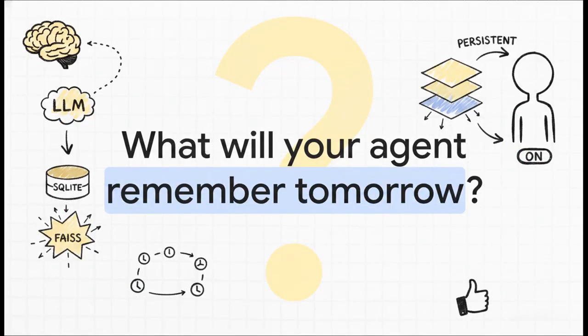So, I'm going to leave you with the ultimate question for anyone building in this space. When your session ends today, what will your agent remember tomorrow? If your answer is nothing, then honestly, you aren't building an autonomous system. You're just building a very fancy stateless wrapper. It's time to step up. By implementing a hierarchical memory stack, combining the active working memory of an LLM with the episodic logs of SQLite and the semantic vector retrieval of FAISS, you can engineer a true persistent AI agent OS.